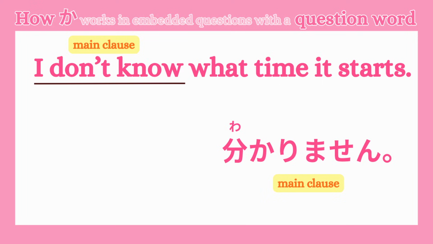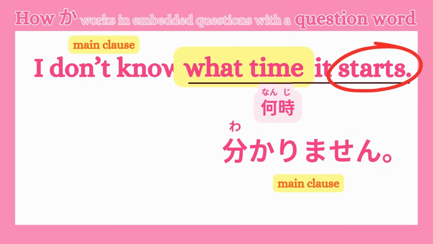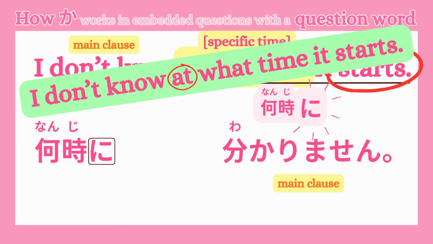Next, we need to make the part what time it starts. How do we say what time in Japanese? Yes, that's 何時. Now, this phrase needs a verb. In our example, we are saying what time it starts, so we use the verb to start. Because there is a verb to start, we are talking about a specific time, and that's why we use the particle に after the word 何時. So we get 何時に. And this is actually a point that English native speakers often miss, because in English, we don't say I don't know at what time it starts.